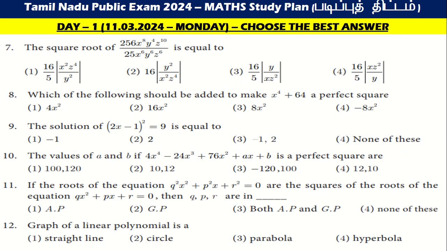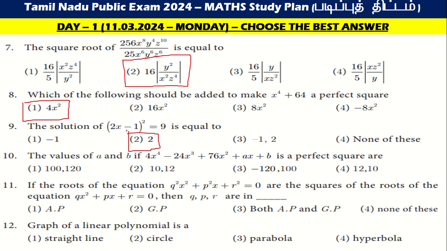Then seventh one, the square root of 256 x power 8 y power 4 z power 10 by 25 x power 6 by y power 6 z power x. Which of the following should be added to make x power 4 a perfect square? First one, 4x square, because a perfect square can be doubled. Ninth one, the solution of 2x minus 1 the whole square is equal to 9.